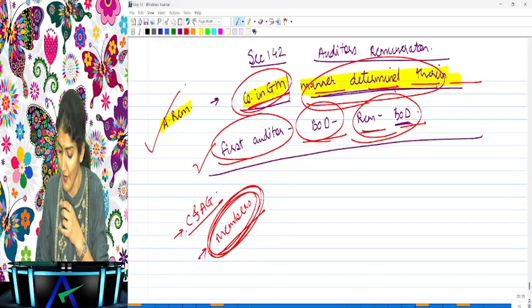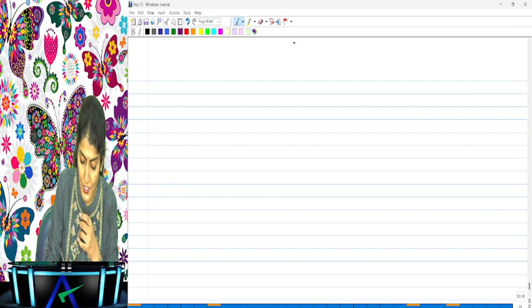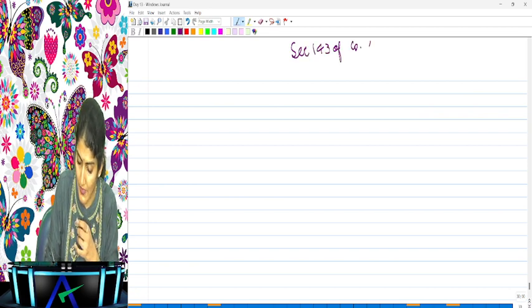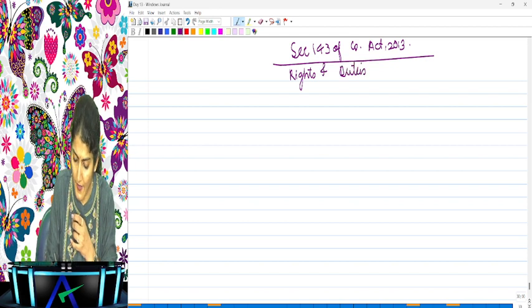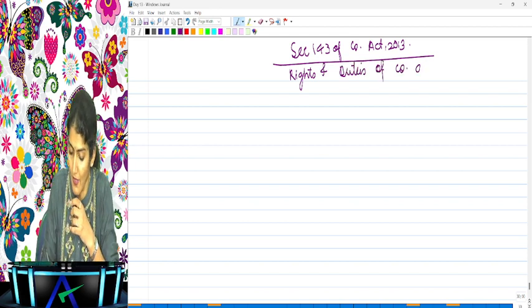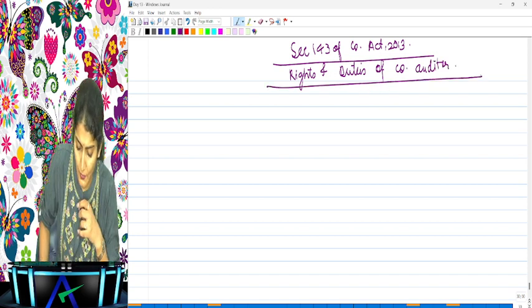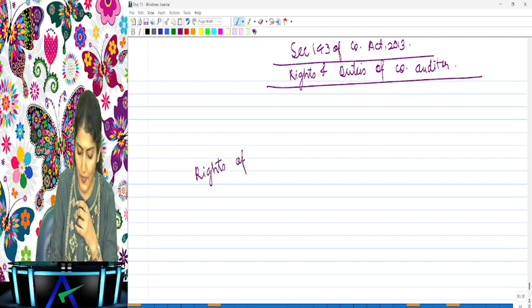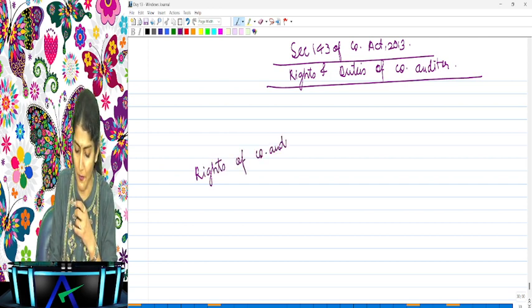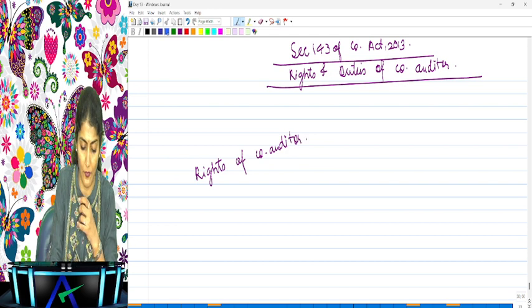Everybody over there? Right, now coming to the next section, section 143 of the Companies Act 2013, which is regarding the rights and duties of the company auditor, right? Okay, so first we will look into the rights and then we will look into the duties of the company auditor, right? Everybody, are you all with me? Yes, what are the rights of the company auditor?